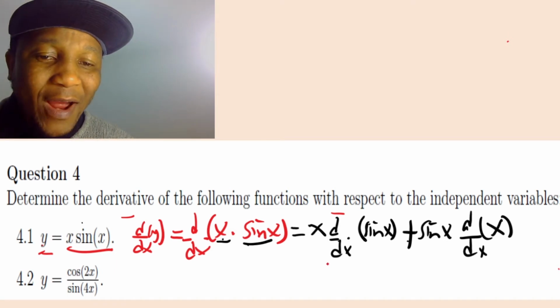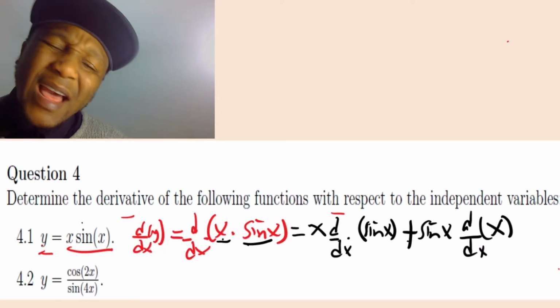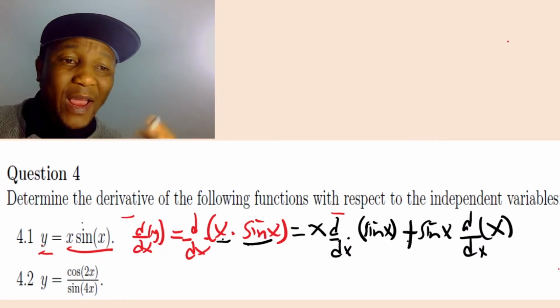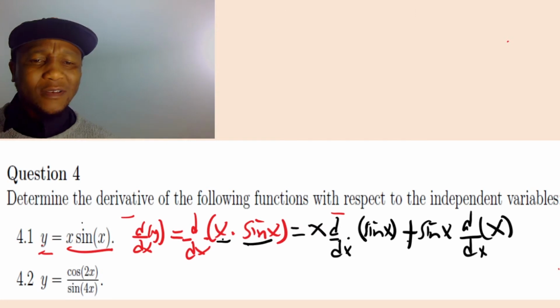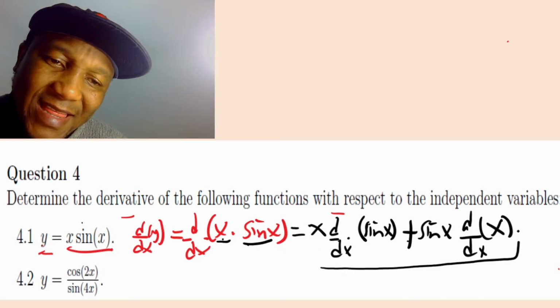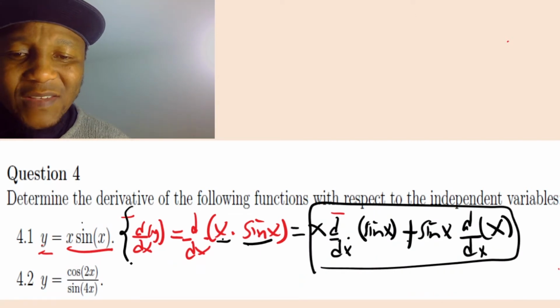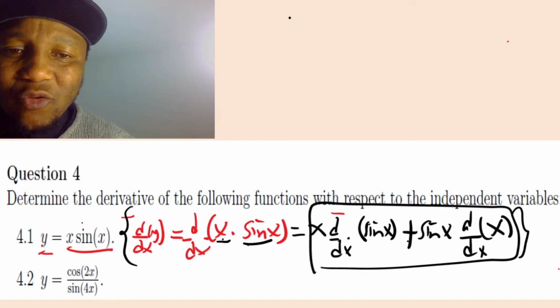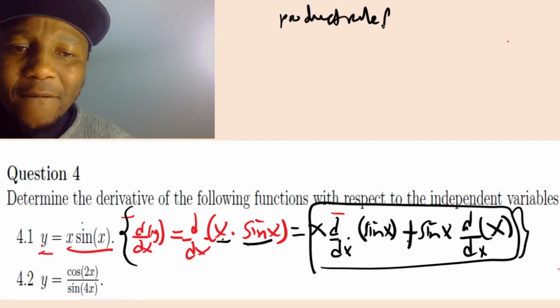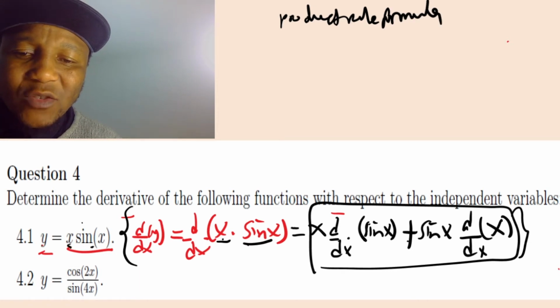Before you write this, it's very important that you write the formula on top here. It's not strictly necessary, we can just go straight ahead and do it, but I think it's important. Before we write all of this, we must say product rule formula. Why do you say product rule formula? Because we have a product of two things here.